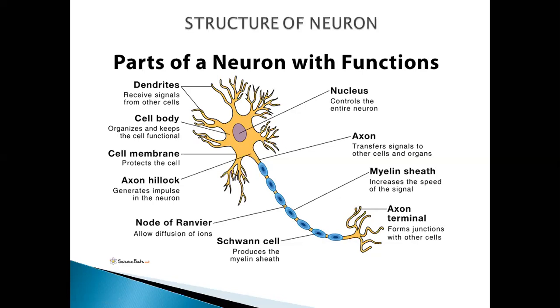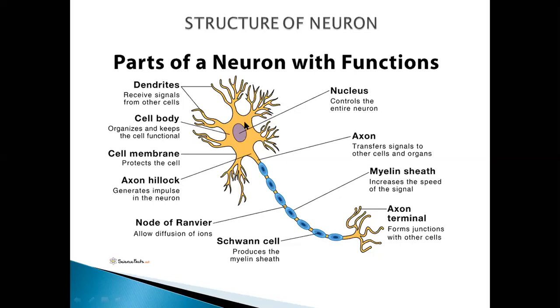The neuron has a cell body or soma containing a nucleus. You can see here the cell body is having one nucleus and various organelles embedded in the cytoplasm. The neuron cell body contains a mass of granular cytoplasm, organized to keep cell function. Here you can see the nucleus. Beside this, here is the cytoplasm. Cell membrane is also present here. Golgi apparatus, mitochondria, and other organelles are also present here in the cytoplasm.